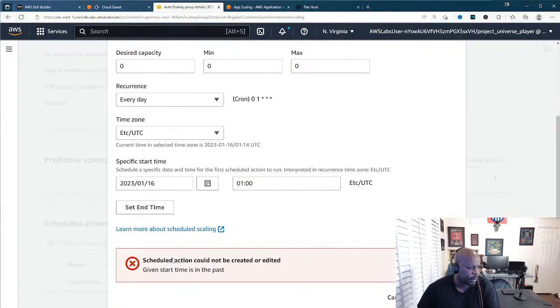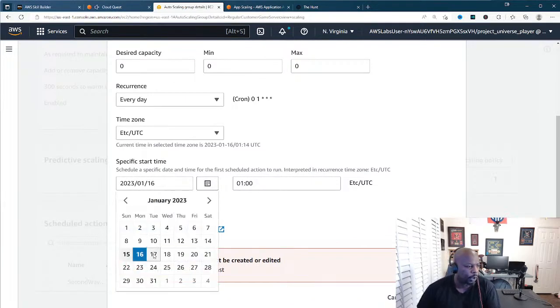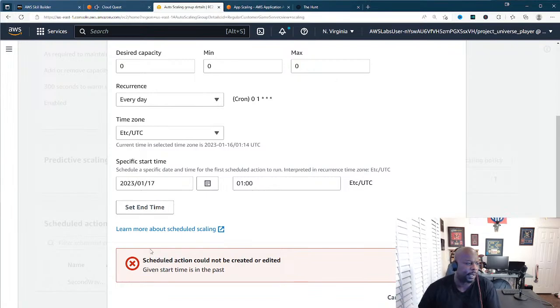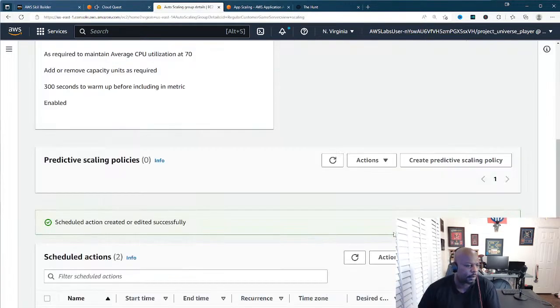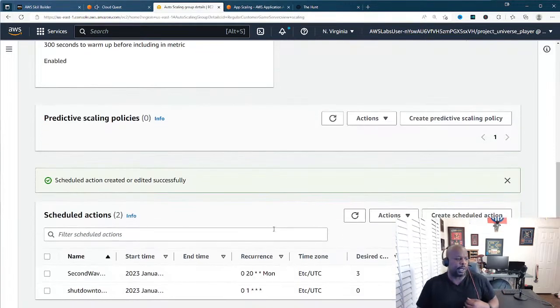Schedule action, given start time is in the past. Oh, got it. So we need to go for that next day, that following day. All right, good. So we just created a policy for the following day because that would be 1 o'clock in the morning.